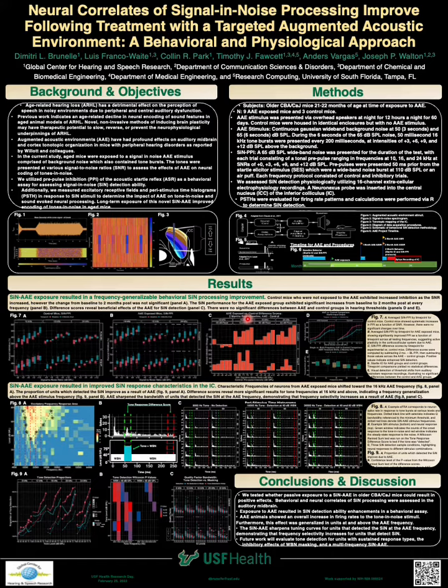Both groups showed comparable sensory motor gating processing as evidenced by startle input-output functions and auditory brainstem response threshold shifts. This is shown in figures 7D through E. To determine the neural correlates of signal and noise processing in the inferior colliculus, the filter properties of neurons were determined via excitatory frequency response area measurements. This is shown in figure 8A.